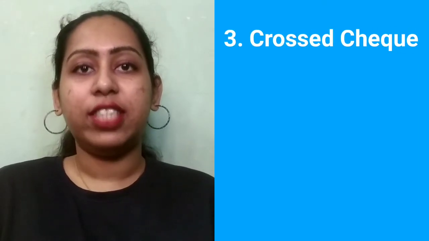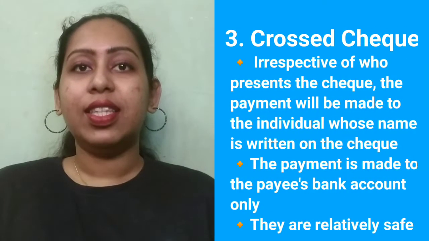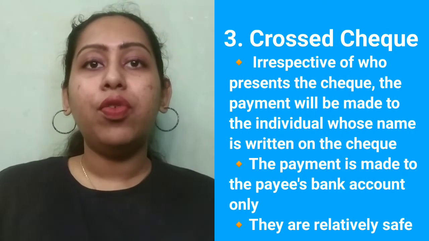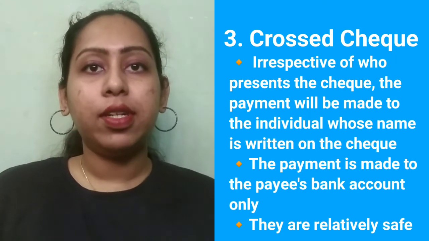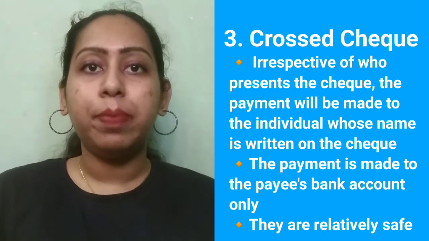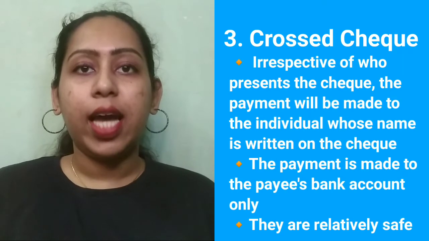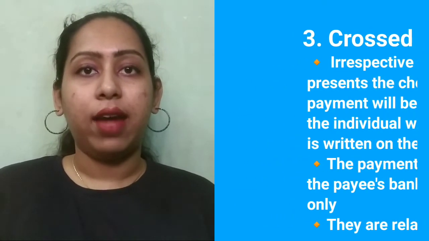3. Cross check. A cross check contains two sloping parallel lines with the words "account payee" written between the lines on the top left corner. The lines ensure that, irrespective of who presents the check, the payment will be released only to the person whose name is written on the check, that is, to the payee's bank account. These checks are relatively safe because they can be encashed only at the drawee's bank.